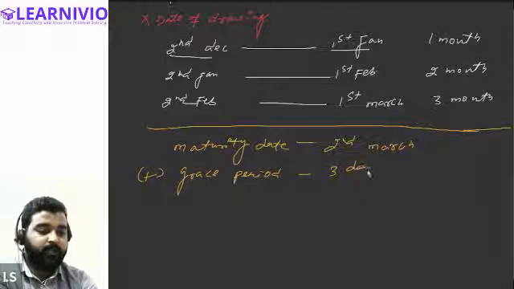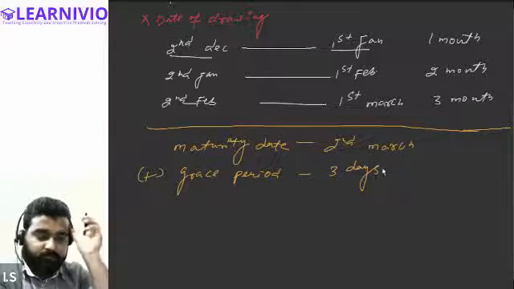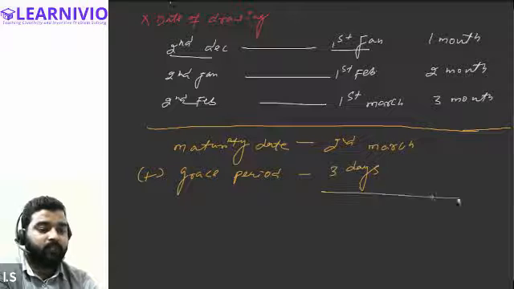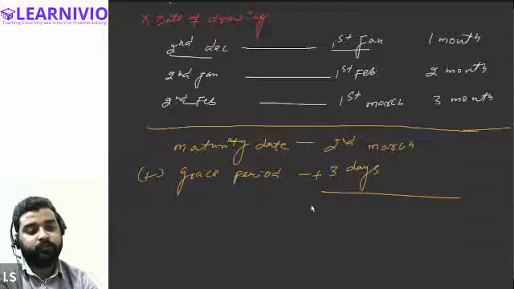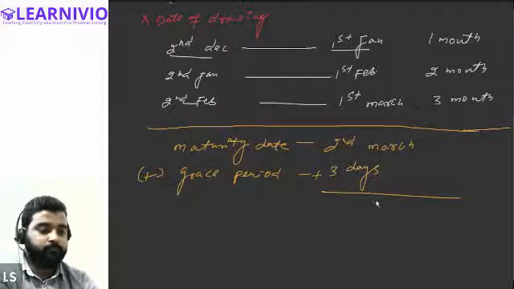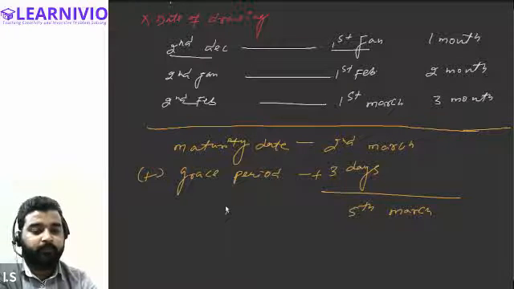So after 2nd, if we add 3 more days, this will be 3rd, 4th, and 5th. So that means I'm entitled to ask for the payment on 5th March. So this will be my due date.